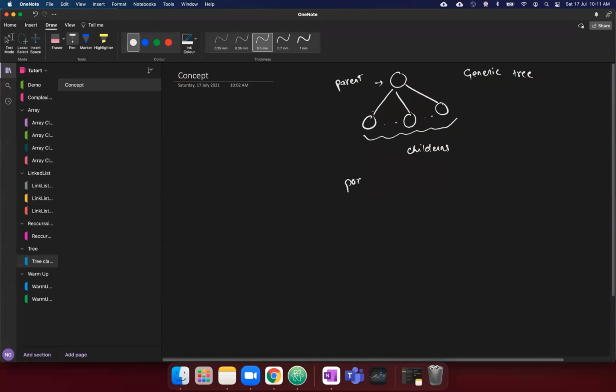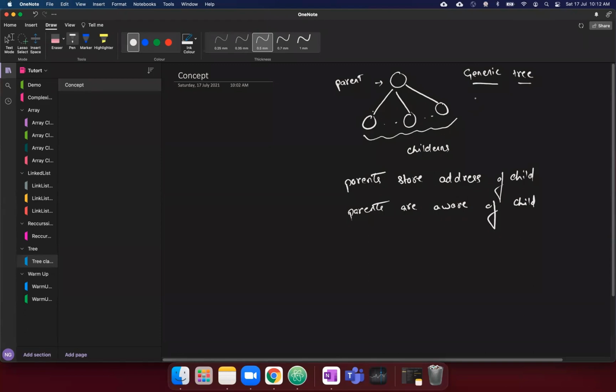Since parents store the address of children, parents are aware of children, and children don't know about their parents, who their parents are. So right now we are not going to talk about the generic tree.